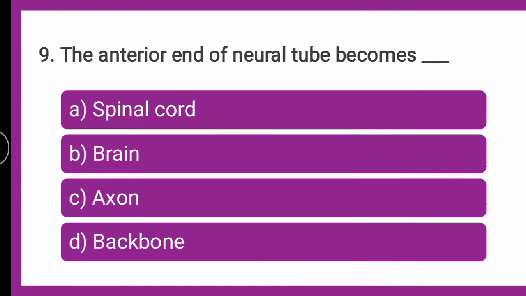Next question is, the anterior end of the neural tube becomes dash. Now, after the neurulation, that is formation of neural tube, the anterior end of the neural tube becomes what? And the posterior end of the neural tube becomes what? The anterior end, whether it becomes spinal cord, brain, axon or backbone. You can put your answer in the comment box fast. Neural tube's anterior end becomes what? We will go for the explanation.